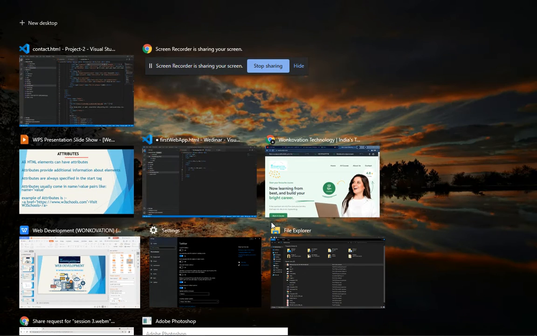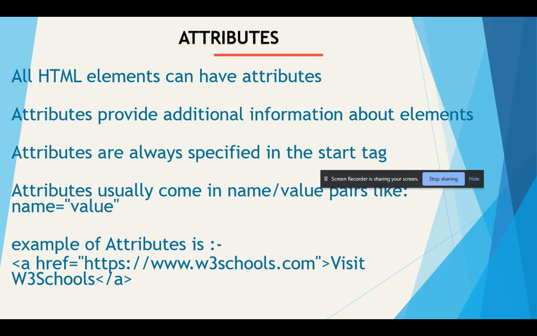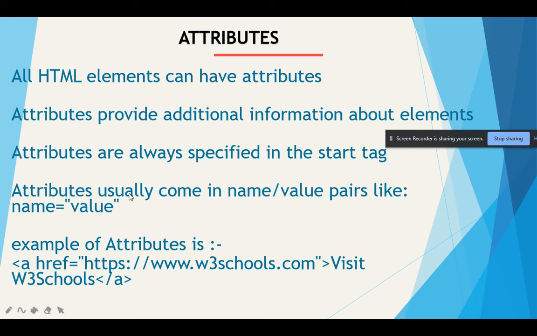Okay, an element is basically the building block of your web page, and an attribute basically defines particular information about your element. Okay, I hope you guys understand this. The attribute name and value are used as name-value pairs like this. I will show this in some example in my code. Okay.